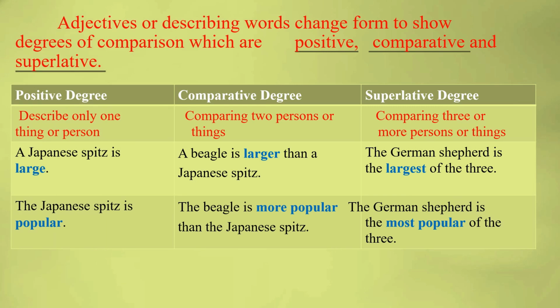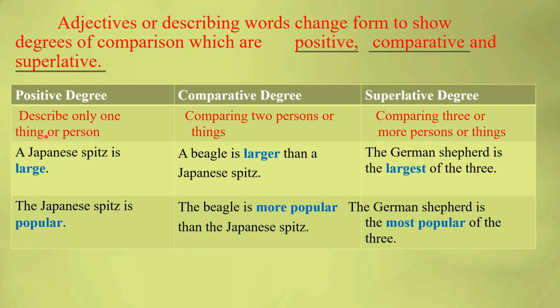Here, adjectives, the describing words, change form to show degrees of comparison, which are positive, comparative and superlative. Just now we learned there are 3 degrees of comparison. Generally we say PD, CD and SD: PD means positive degree, CD means comparative degree, SD means superlative degree. Let's see how the same sentence will change.